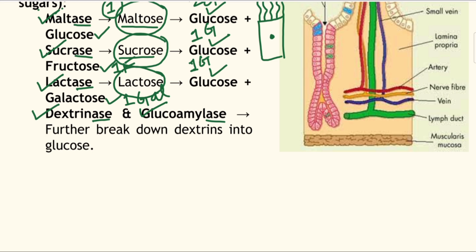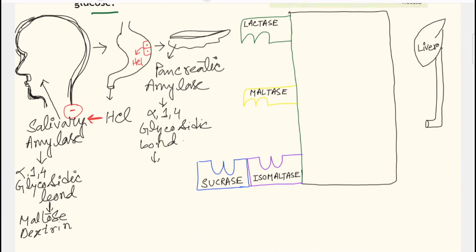So from the mouth to the pancreas there is no breakdown of the alpha 1,6 bond. We have to wait until the food particles reach the small intestine. There you will get dextrinase and glucoamylase enzymes that can split the alpha 1,6 bond and further break down dextrins into glucose.